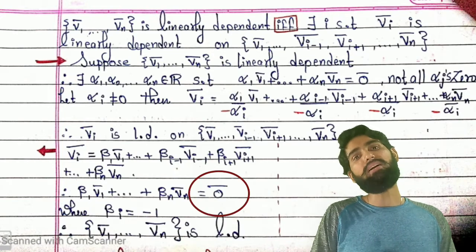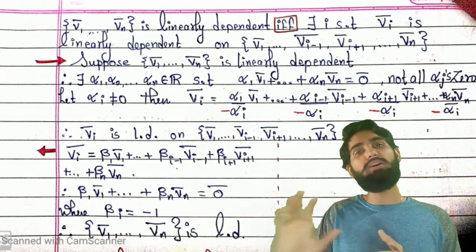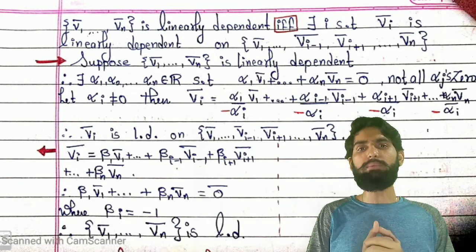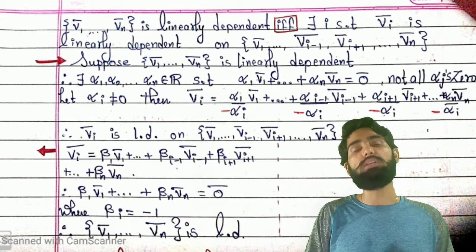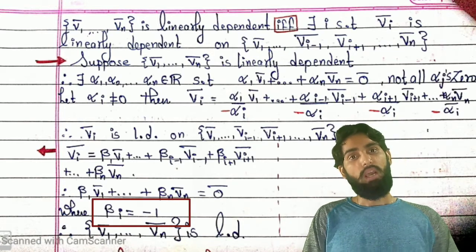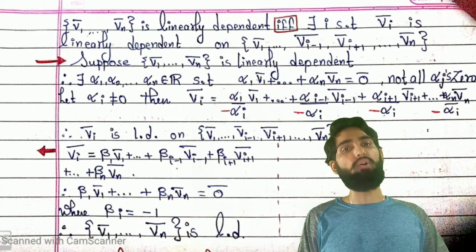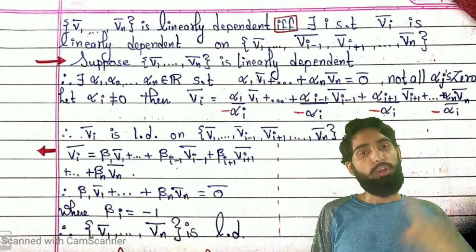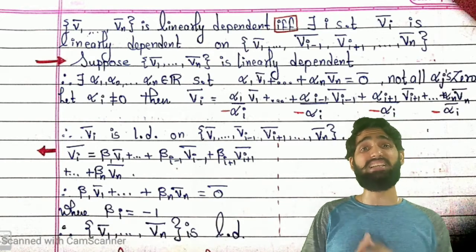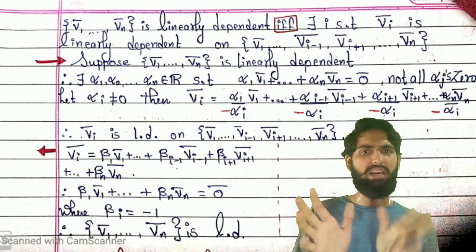That means ultimately you made a linear combination to reach 0 bar. And how can you guarantee that the beta i's are not all 0? We know that beta i is minus 1, which is not equal to 0. It means I was able to find a non-trivial way to reach 0 bar using v1 bar, v2 bar till vk bar. That means my set is a linearly dependent set. Correct? So in this way we connect both things.